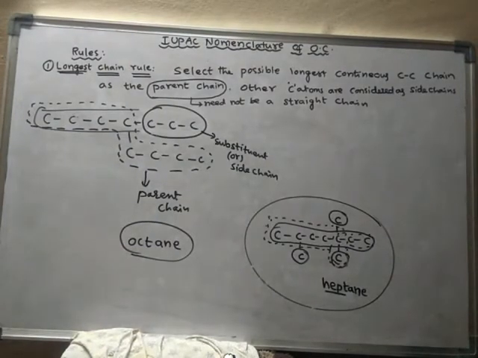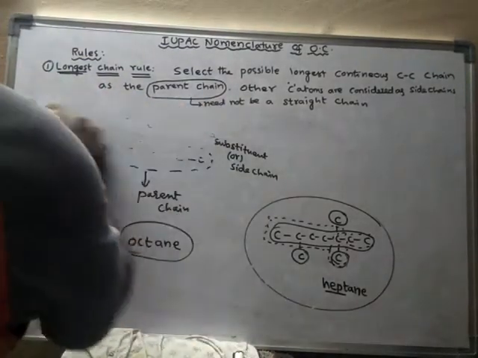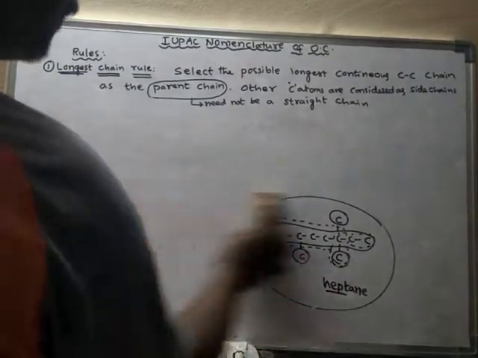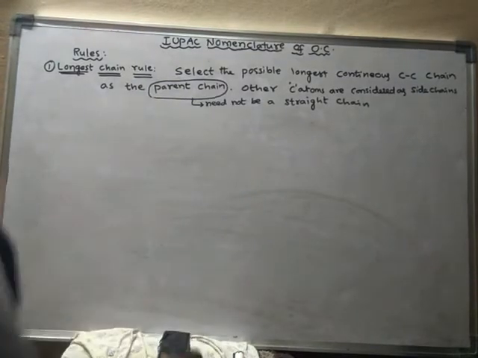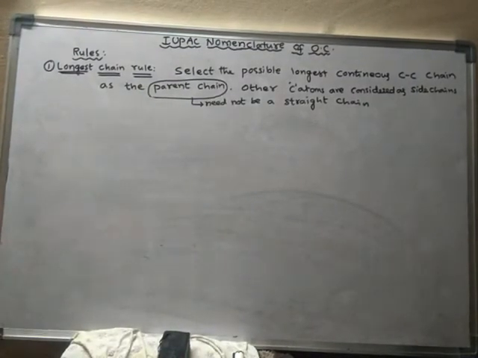So like this, we have to select the longest possible continuous carbon chain as the parent chain. Now let us see some more examples to select the parent chain. The first rule is we have to select the longest continuous carbon chain to give the parent name.